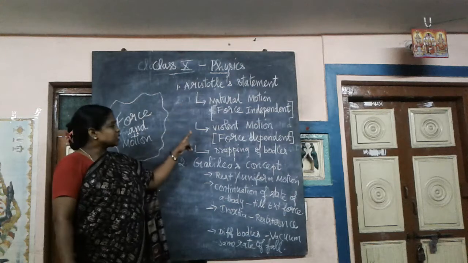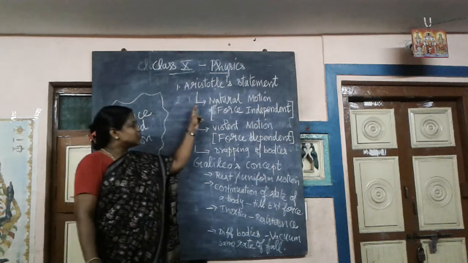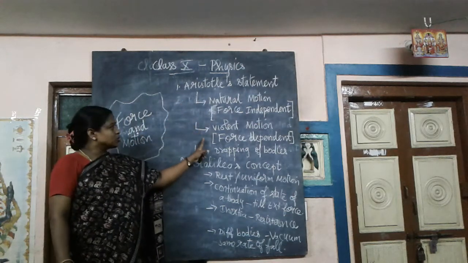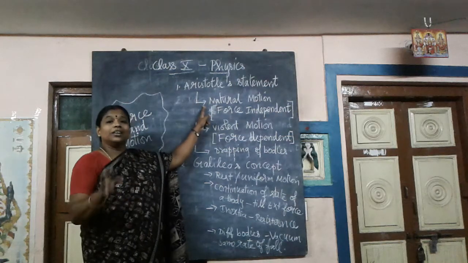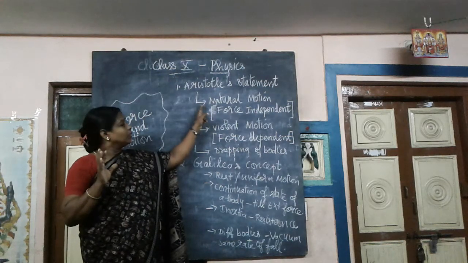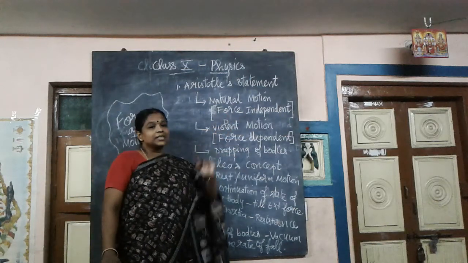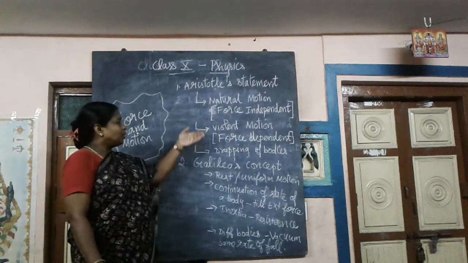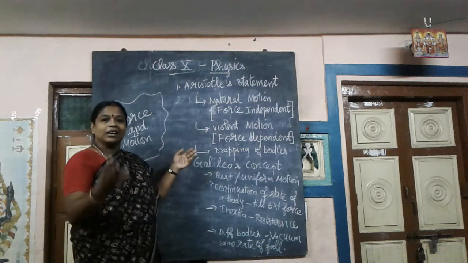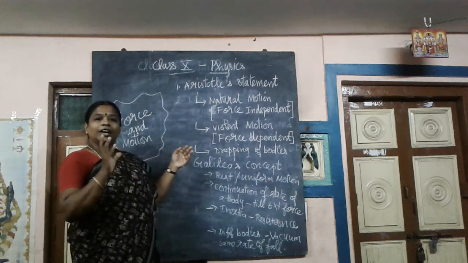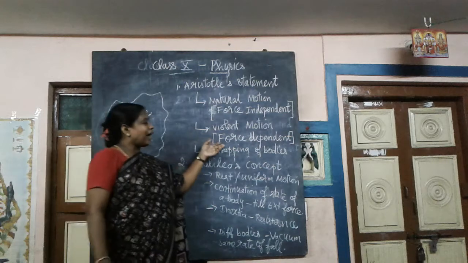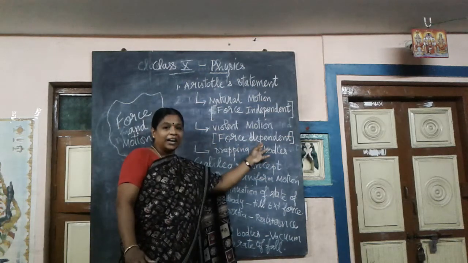Now, can you understand these two concepts, children? Natural motion: the body automatically comes to rest, it doesn't need an external force, that's why it is called force independent. Violent motion: an external agency is required in the form of force, so it is called force dependent.